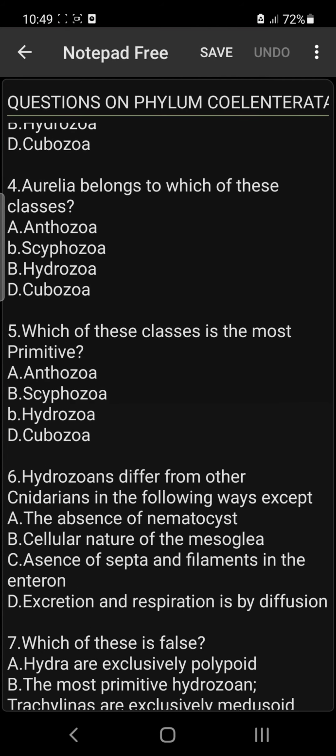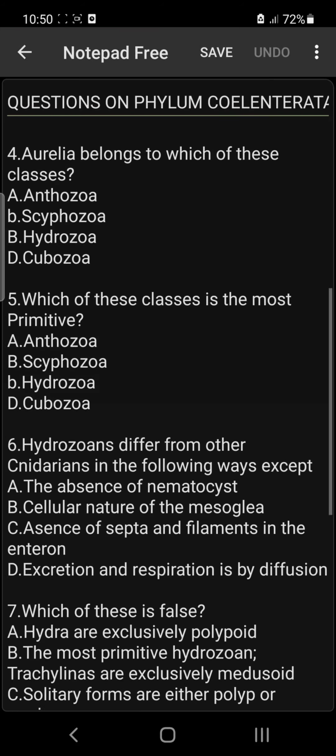Number 4, Aurelia belongs to which of these classes? Aurelia belongs to class Scyphozoa, which is option B. Number 5, which of these classes is the most primitive? All right, it is class Hydrozoa. Class Hydrozoa is the most primitive of all the 4 classes of Phylum Coelenterata. Take note of that.